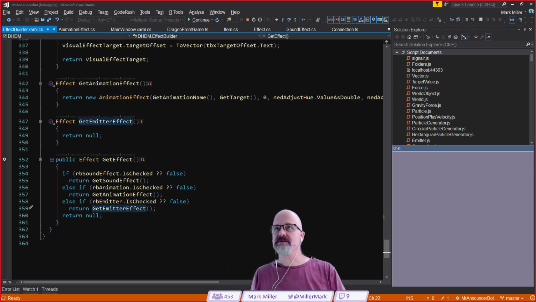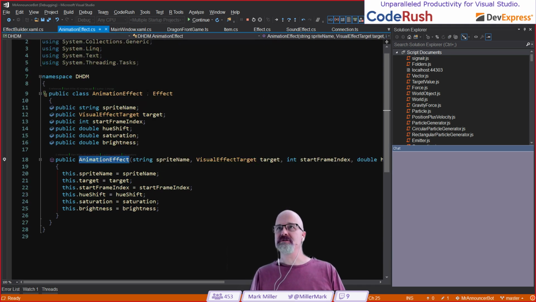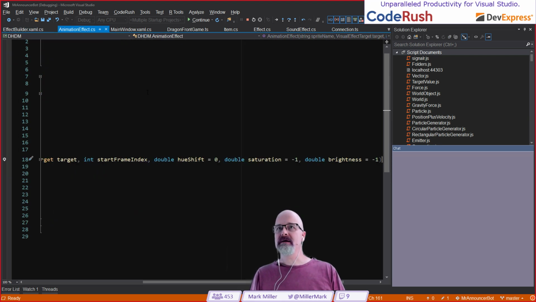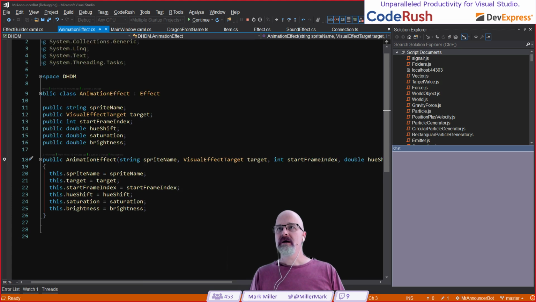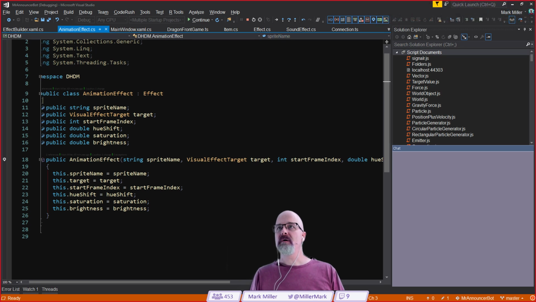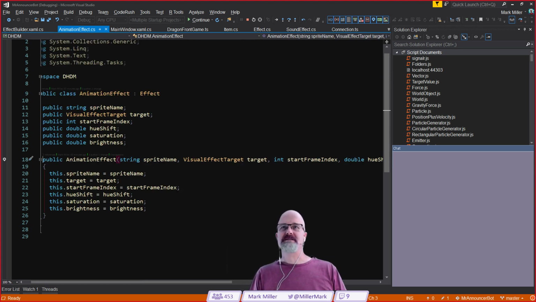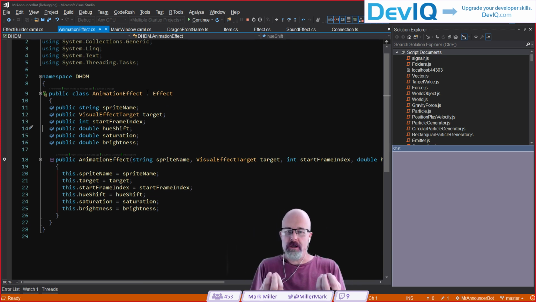Yeah, get emitter effect. This is what I want to start working on right here. So I need to create a new class, and I'm going to drill into animation effect and look at what we've got here. I think we can do whatever we want on this. It looks like we're not calling super, because we're in C# and not JavaScript. For a second, I was like, wait, where's the super call? Then I realized, it's optional base. Orient yourself, kids. It's a little tricky with all these curly brace languages.